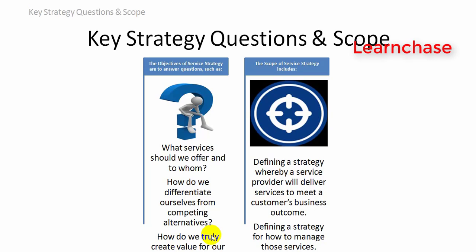Another thing is scoping. We are going to discuss scoping. What is scoping? In this industry, everyone does scoping. Suppose any one of you is getting a project from your manager, you try to do a scoping. You try to figure out what exactly they want, what outcome they are looking for from you. This is called scoping. Define a strategy whereby a service provider will deliver service to meet the customer's business outcome.